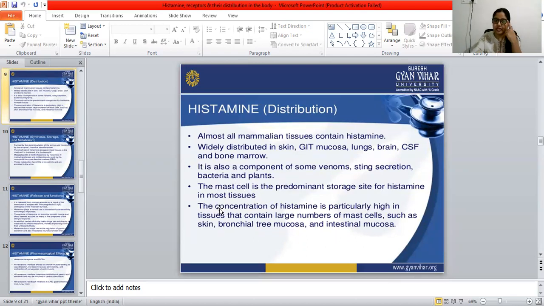The concentration of histamine is particularly high in tissues that contain a large number of mast cells, such as skin, bronchial tree mucosa and intestinal mucosa. So tissues with a large number of mast cells contain a higher concentration of histamine.